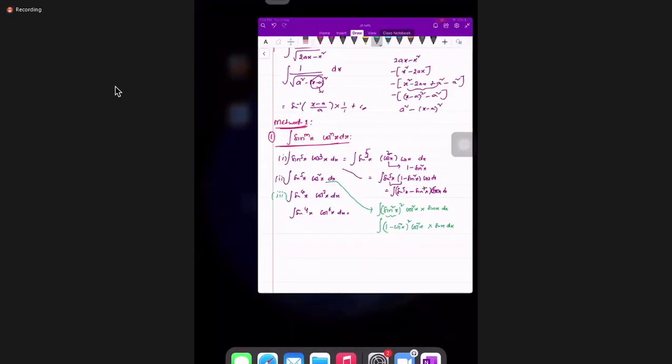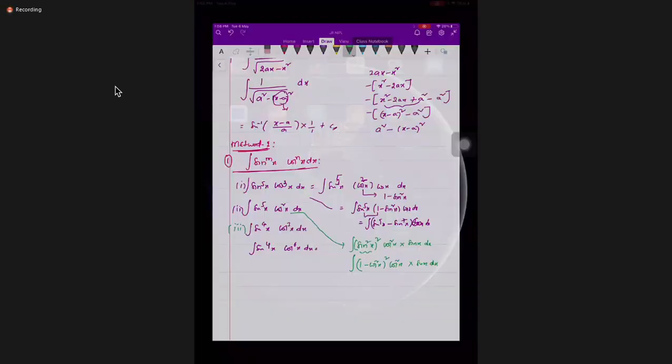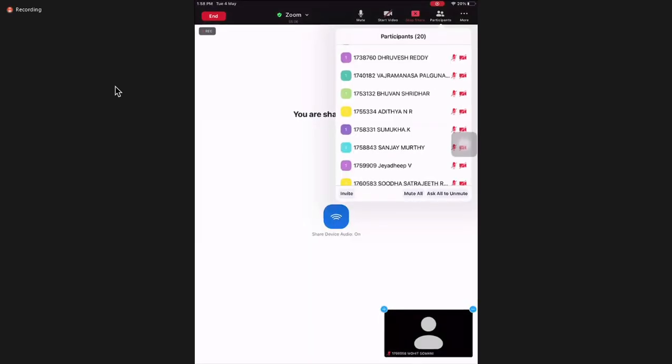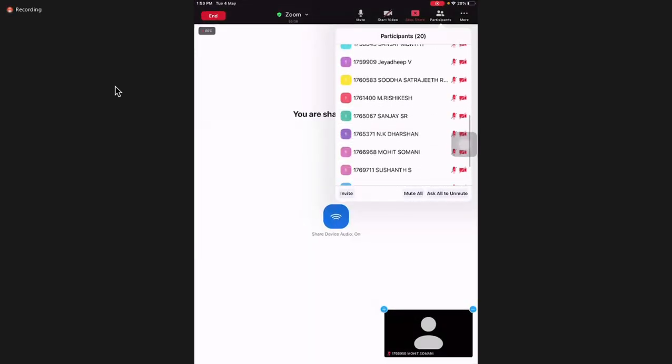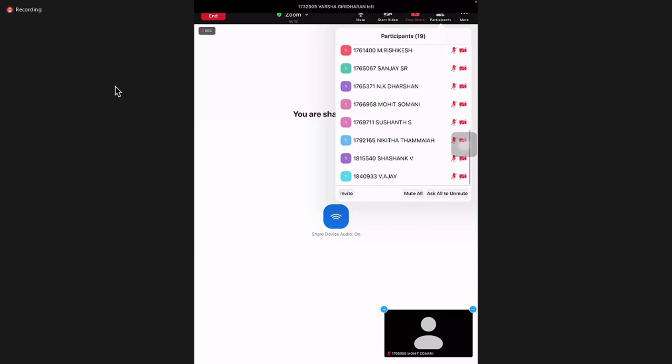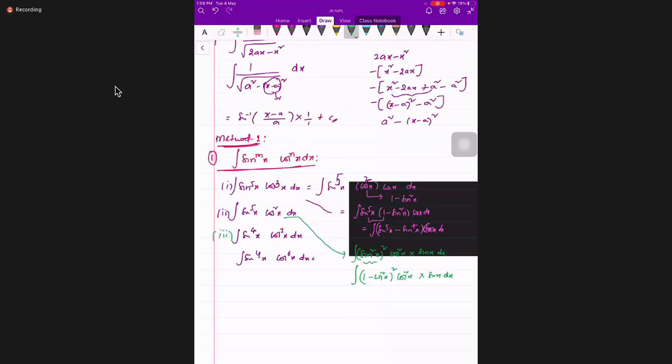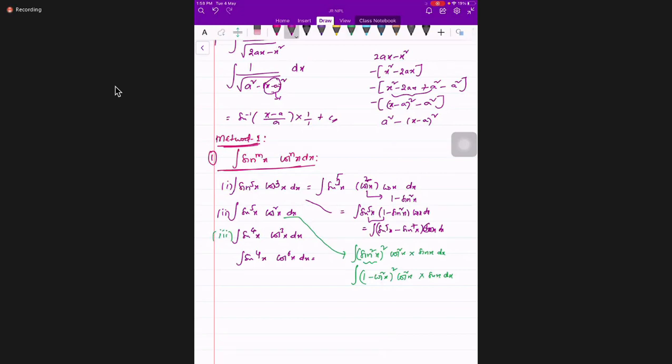This is the first method I thought. Rishikesh, what's your idea about the third question? Sir, we can write sine 4x into cos square x into cos x dx.